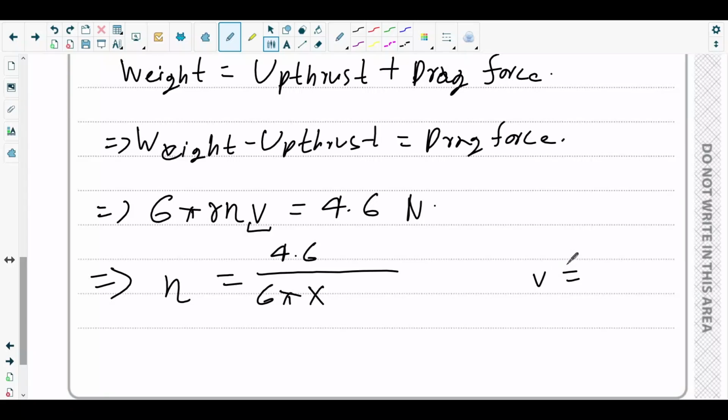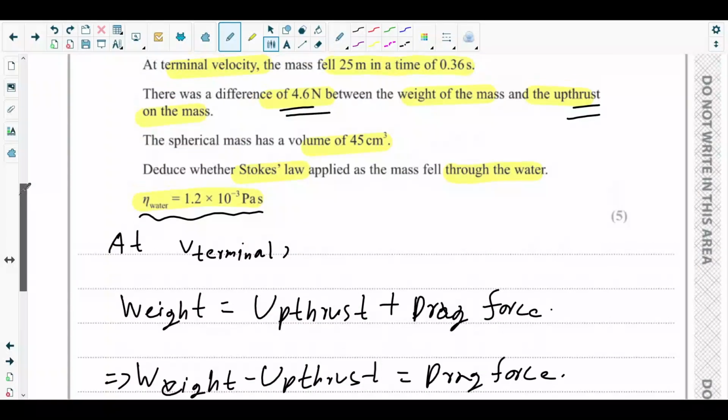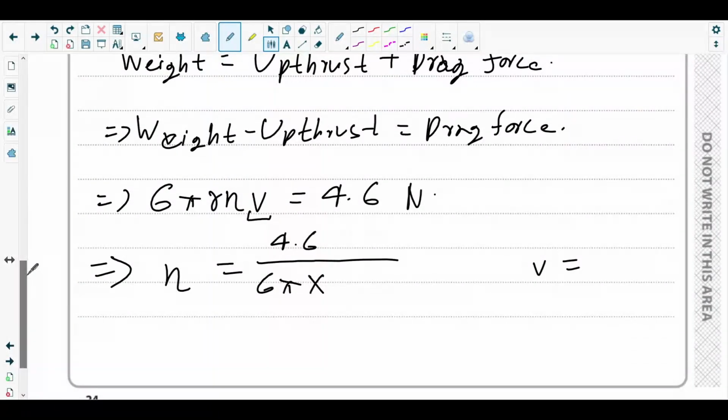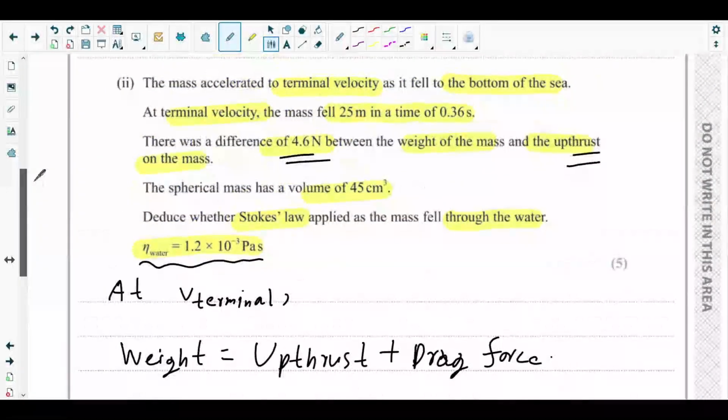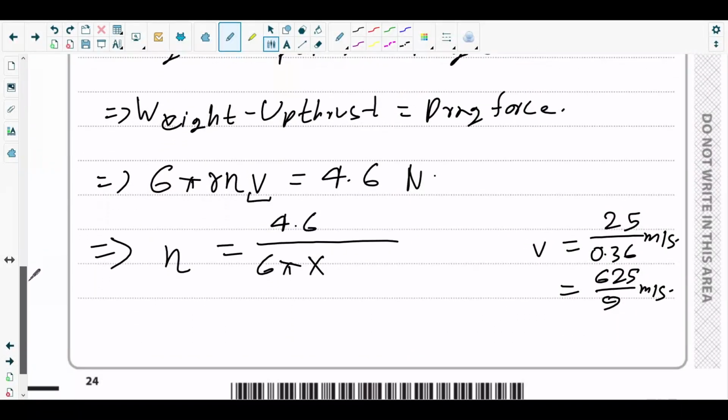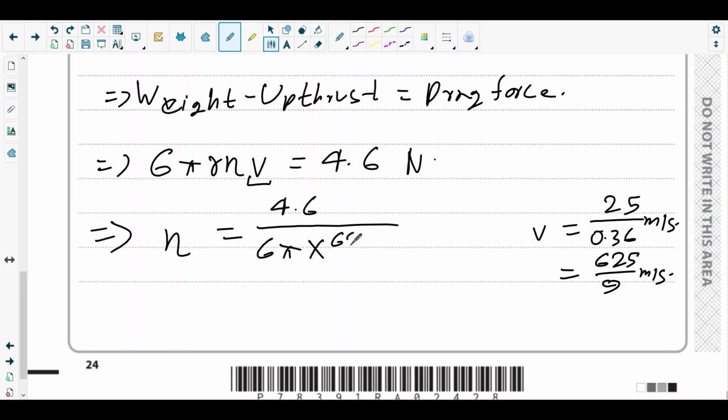So v equals to what? The time is given, distance traveled is also given. S equals to v t, so v equals to S over t, 25 over 0.36 meter per second. That would give you 625 over 9 meter per second. Okay, 625 over 9 meter per second. So this is the value for v.